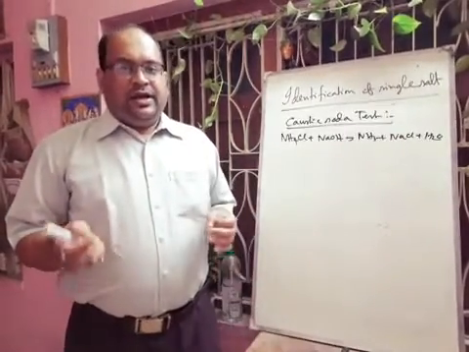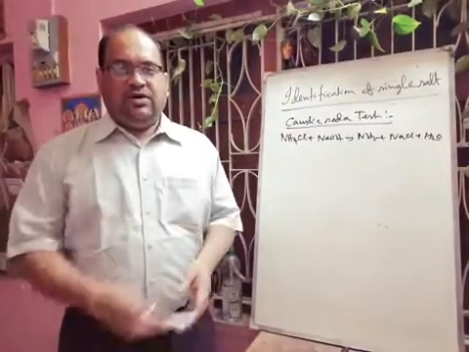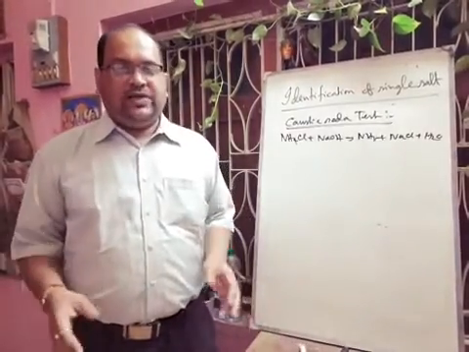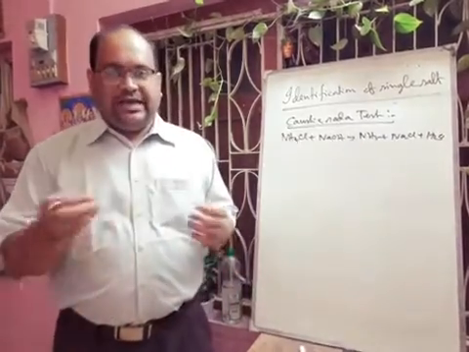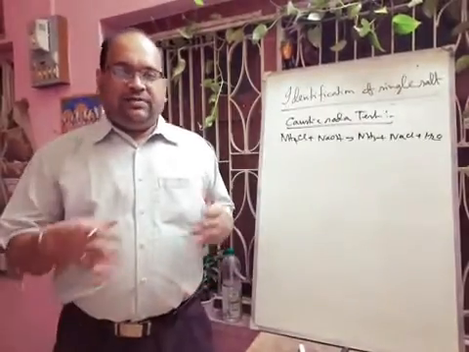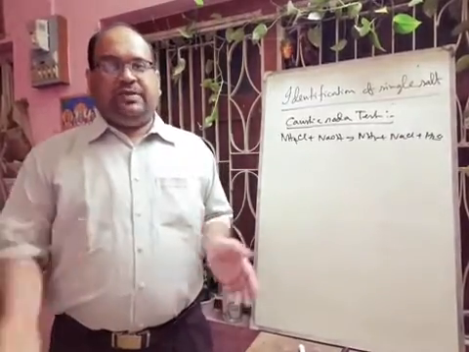Next, in case of sulfide, that means S2-, whenever the salt containing sulfide is treated with dilute acid, there will be formation of H2S gas having a rotten egg smell that turns lead acetate paper black.